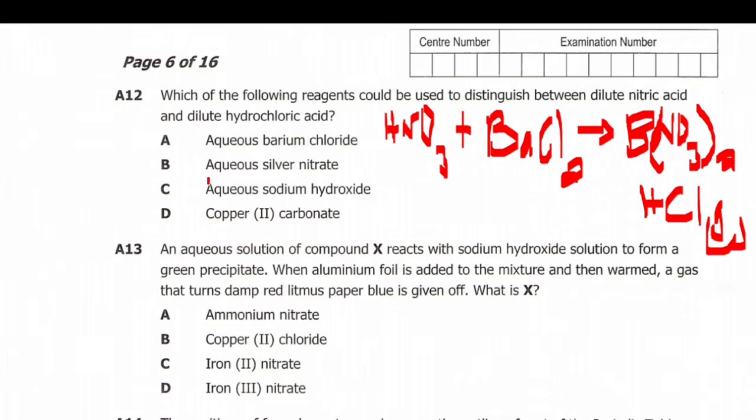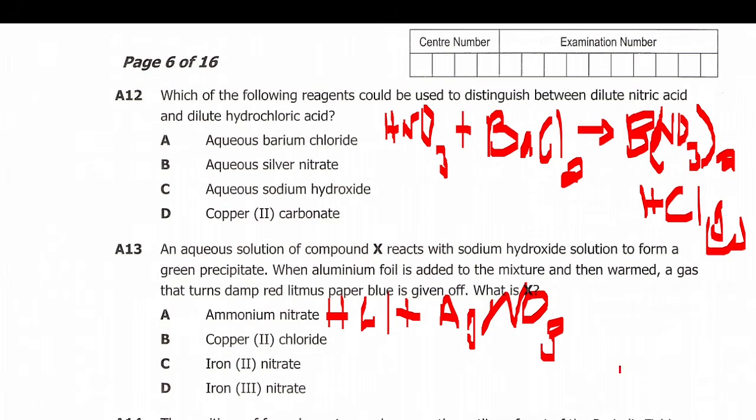So if we pick this one here, let's say hydrochloric acid reacting with silver nitrate. Silver nitrate is AgNO3.